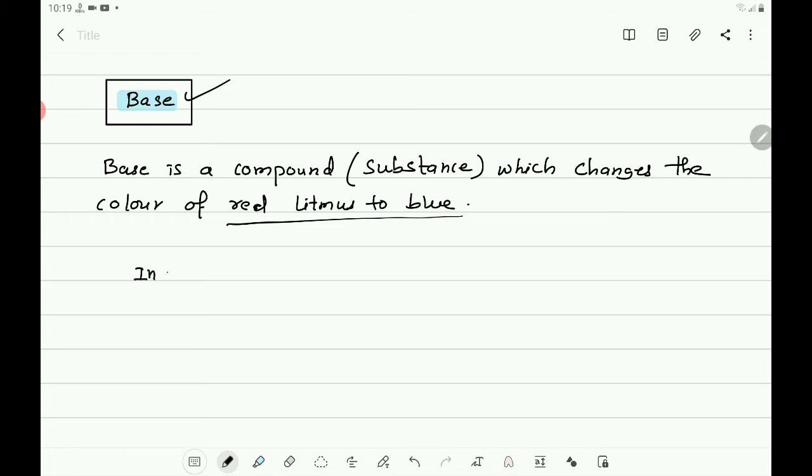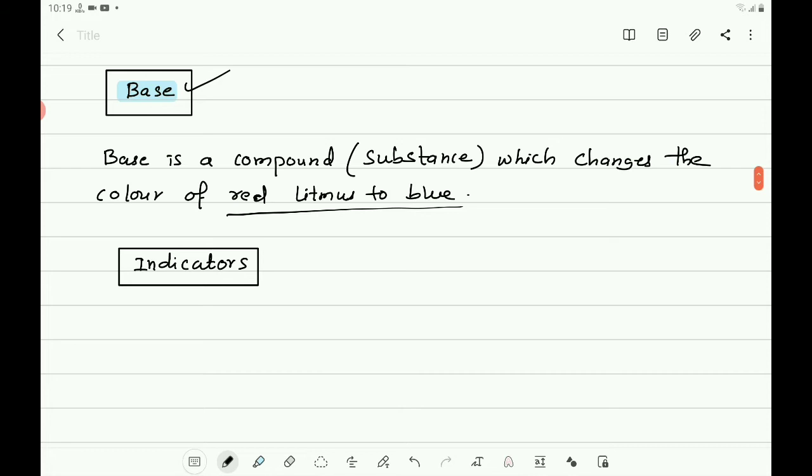Then what are indicators? So here we discussed that litmus is an indicator to check whether the given compound is acidic or basic.